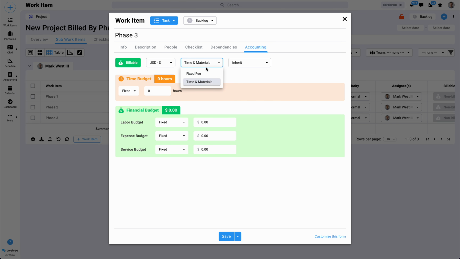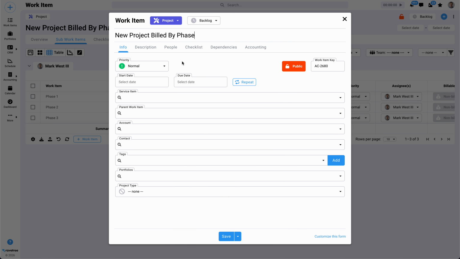Okay, so once we've got that in place, what we also need to do, which I didn't do when creating the project, and this is actually really important, is edit this. When you create an invoice, there needs to be an account that you're invoicing. If you don't put an account, the question is, who are you invoicing?